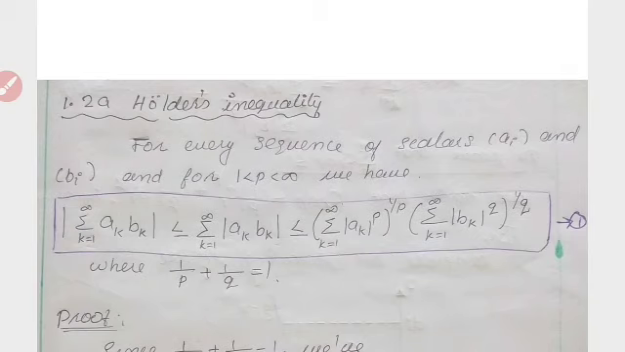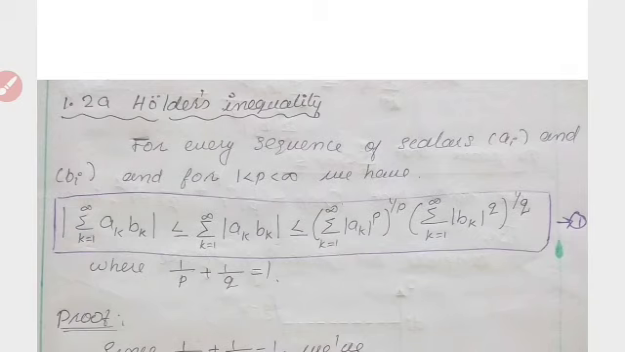And we have modulus of sigma k equal to 1 to infinity ak bk is less than or equal to sigma k equal to 1 to infinity modulus of ak bk, which is less than or equal to the product of two terms. The first term is (summation over k equal to 1 to infinity modulus of ak raised to p) whole raised to 1 by p, into (sigma k equal to 1 to infinity modulus of bk raised to q) whole raised to 1 by q, where p and q are connected in such a way that 1 by p plus 1 by q is equal to 1.